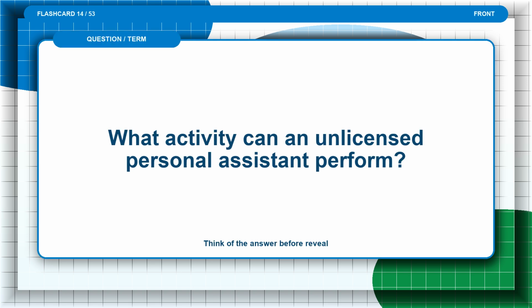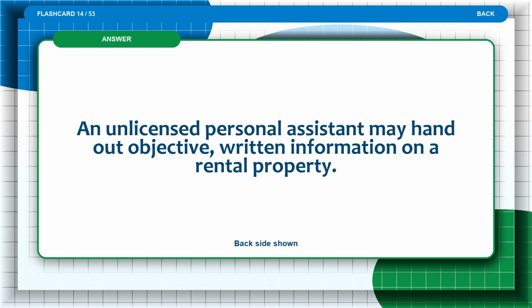Flashcard 14. What activity can an unlicensed personal assistant perform? Think of the answer before the reveal. The answer is: an unlicensed personal assistant may hand out objective, written information on a rental property.